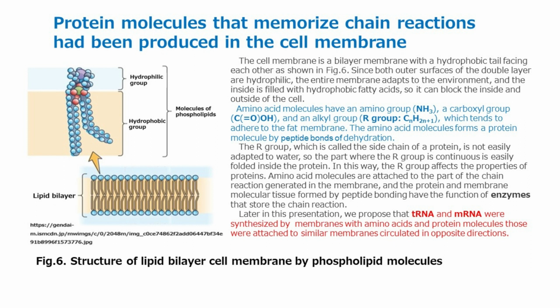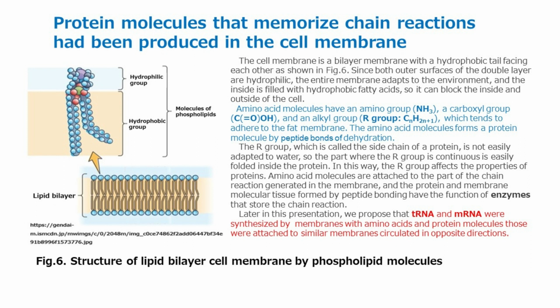Amino acid molecules have an amino group NH3, a carboxyl group COOH, and an alkyl group, the R group, of CnH2n+1, which tends to adhere to the fat membrane. The amino acid molecules form a protein molecule by peptide bonds of dehydration. The R group, which is called the side chain of a protein, is not easily adapted to water, so the part where the R group is continuous is easily folded inside the protein. In this way, the R group affects the properties of proteins.